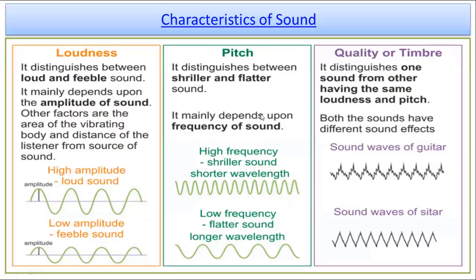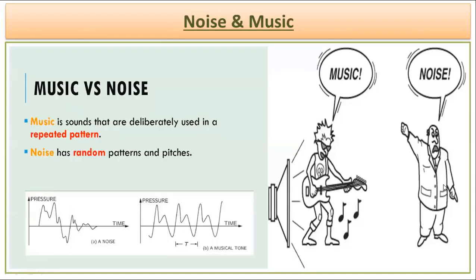So over here, we can see the basic differences between loudness, pitch, and quality of sound. Once again, loudness is the sensation that mainly depends on the amplitude, though there are some other factors also. The pitch of the sound, that is the shrillness of the sound, is directly dependent on the frequency. And the quality or timbre of the sound is what lets us distinguish two or more different kinds of sounds with the same amplitude and the same frequency, depending just on the basic character or formation of the sound which it produces.